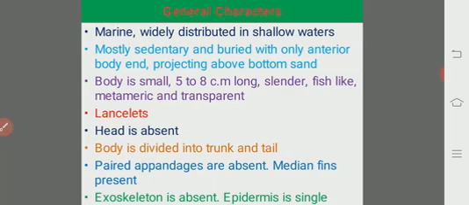Then let us discuss the general characters of the subphylum Cephalochordata. All the animals are habituated to live in the marine environment. Their metabolic activities are adapted to the marine environment, and they are widely distributed in the shallow waters of the ocean.